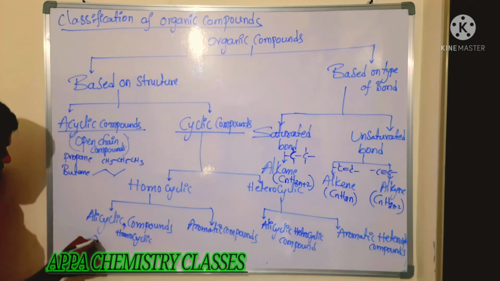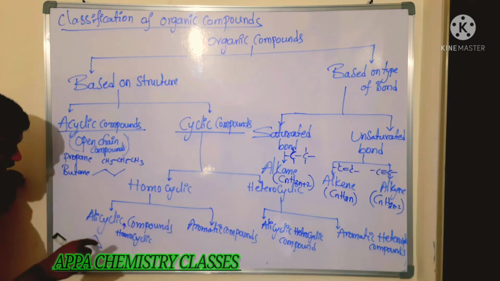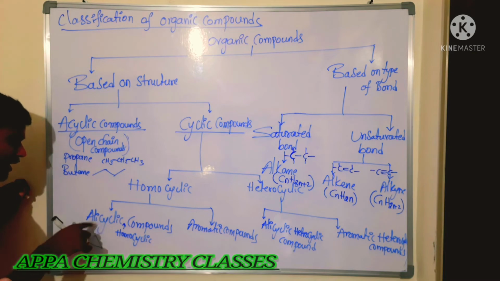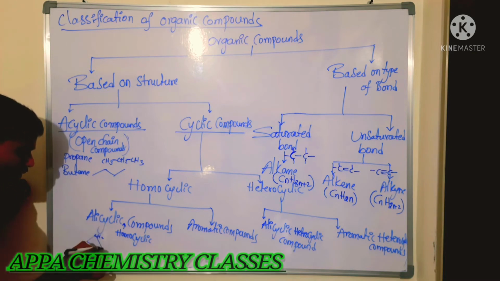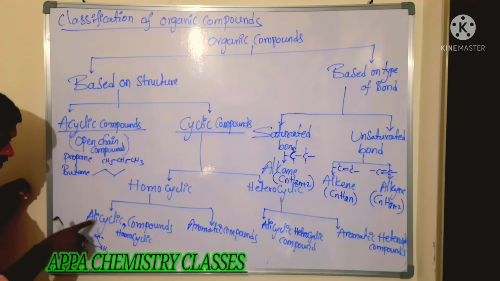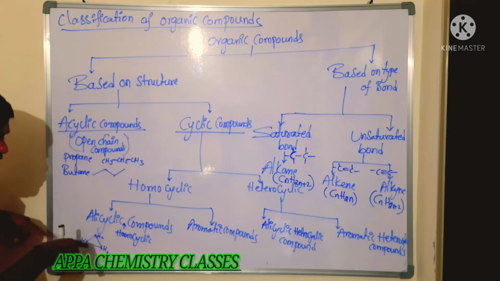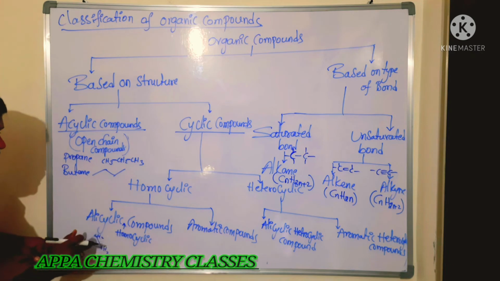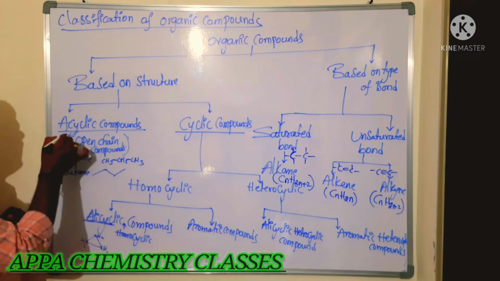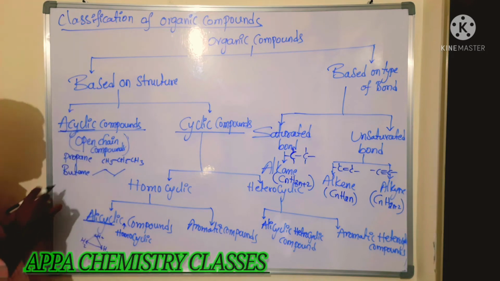Here a cyclic ring will be there. I told you that each corner indicates one carbon atom. Already two bonds are there, so it has two hydrogens. It also has two bonds, two hydrogens. This is a cyclic ring with only carbon and hydrogen atoms, so it comes under what? Homocyclic. Don't confuse alicyclic and acyclic.